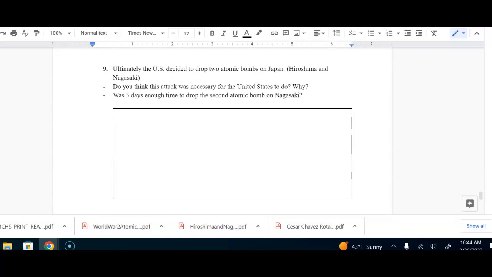Number 9, ultimately the US decided to drop 2 atomic bombs on Japan, in Hiroshima and then in Nagasaki. Do you think this attack was necessary for the United States to do, and why? And was 3 days enough time to drop the second atomic bomb on Nagasaki? That's an opinion question. So just your thoughts on it.